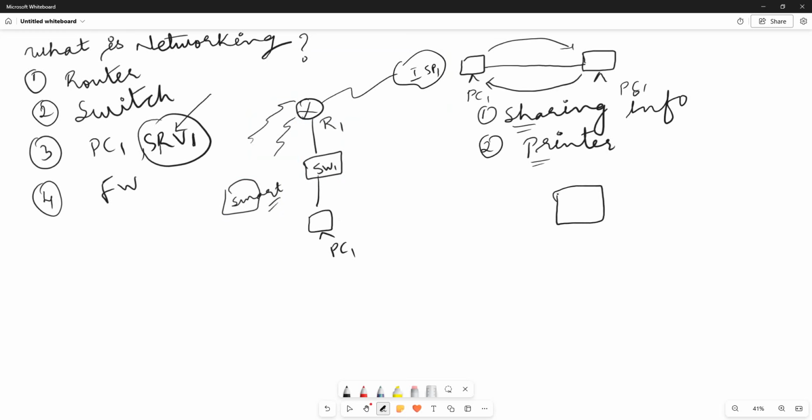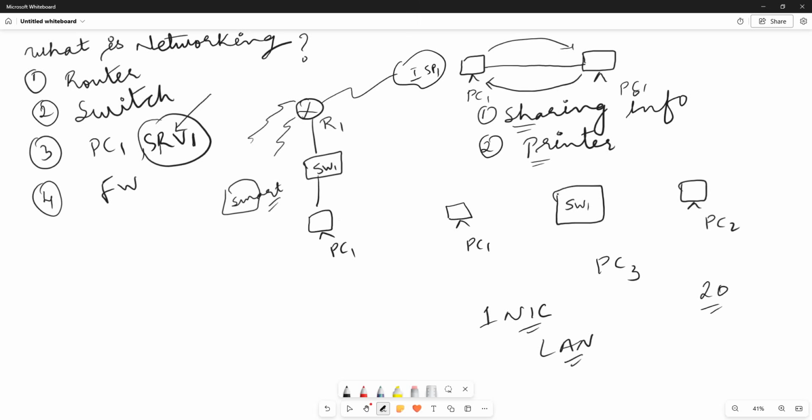So for example, if you have a number of PCs, say PC1 here, PC2 here, and PC3 here, you cannot connect them directly, because a normal PC has only one NIC, network interface card, or LAN card as we call it. Even if you install another, you can connect only to one computer. Imagine if you have 20 computers, how will you connect them?